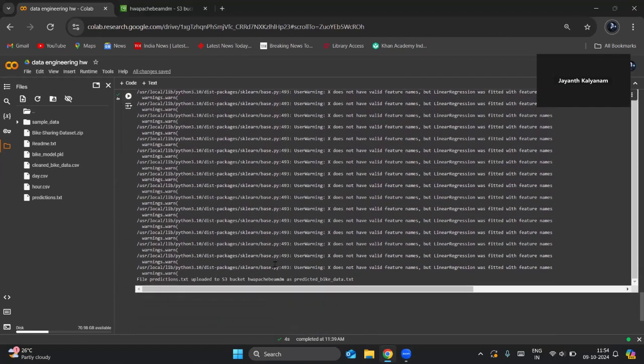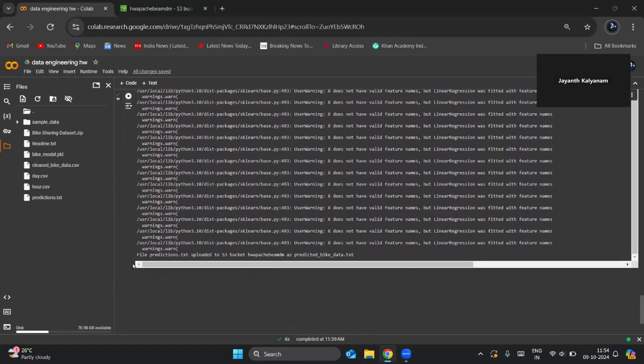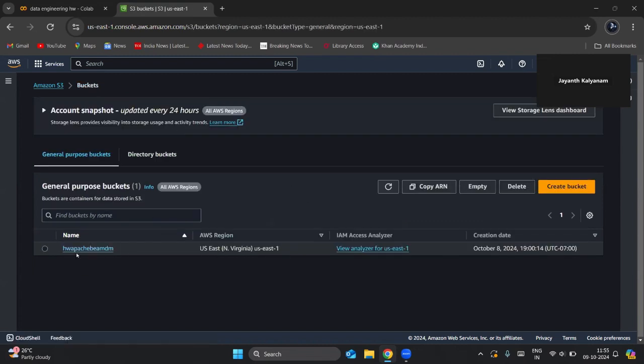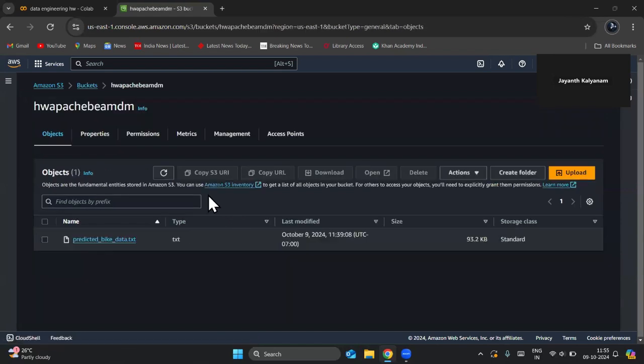And the final output is, we can see that the file predictions.txt has been uploaded to the S3 bucket HW Apache Beam DM as predicted bike data. So now we can verify our predictions in S3. This is my S3 console. I've created a bucket HW Apache Beam DM, as you can see here. When I ran that code, it automatically uploaded the predictions file to the S3 bucket.